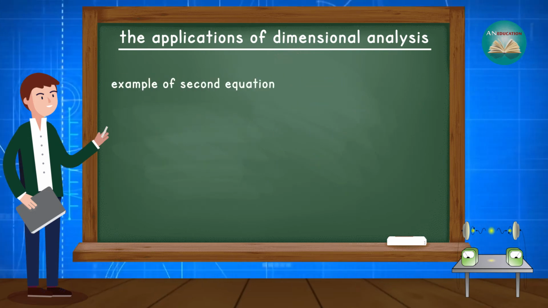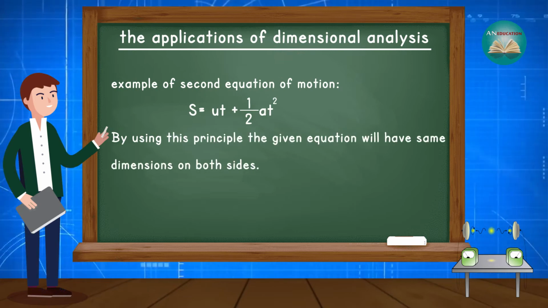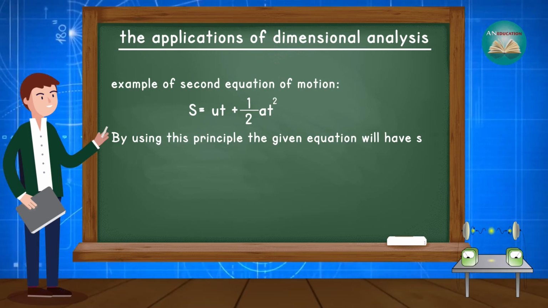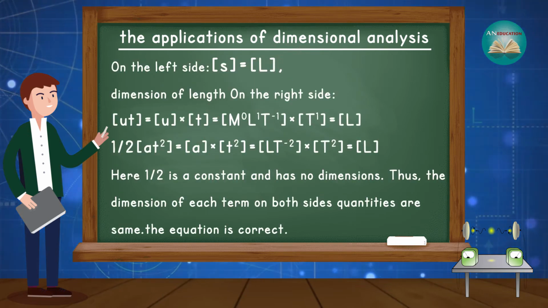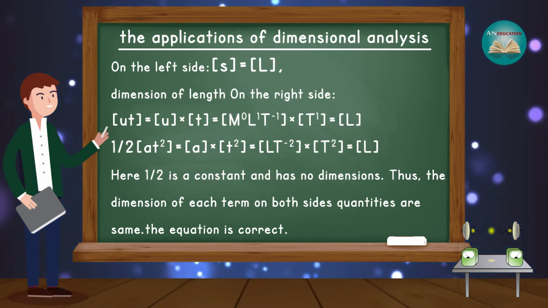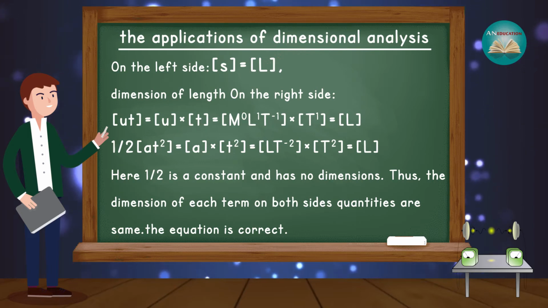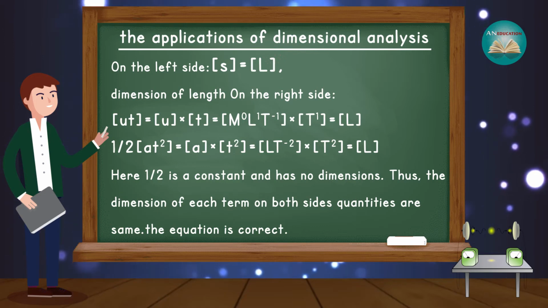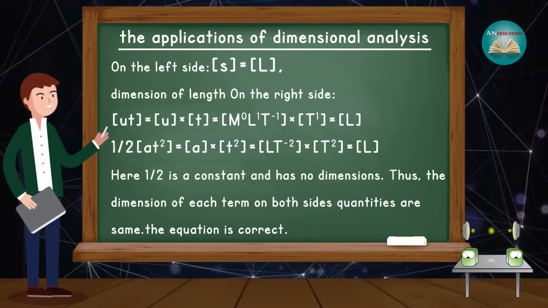Let us understand this by an example of the second equation of motion: s = ut + half at square. By using this principle, the given equation will have the same dimension on both sides. On the left side, the dimension of s is the dimension of length. On the right side, the dimension of ut is the dimension of u multiplied by the dimension of t, which is the dimension of length. Half the dimension of at square is the dimension of a multiplied by the dimension of t square, which is the dimension of length. Here, half is a constant and has no dimensions. Thus, the dimension of each term on both sides is the same. The equation is correct.